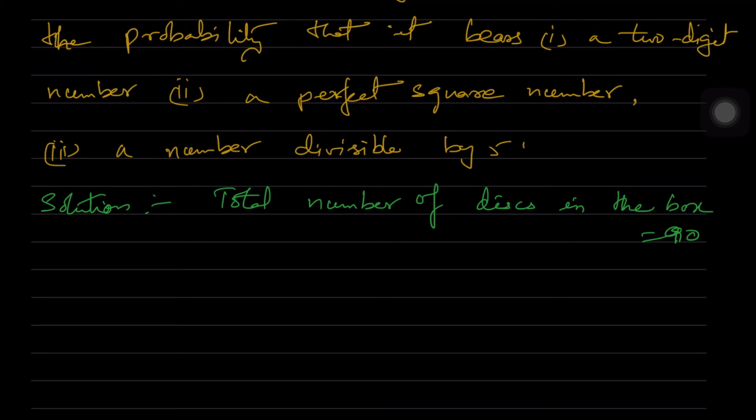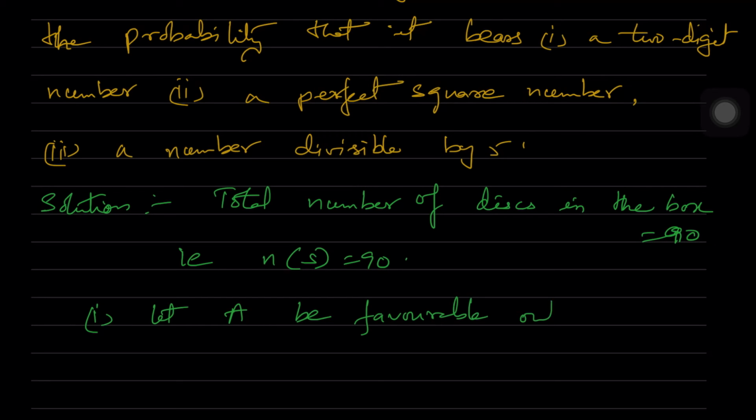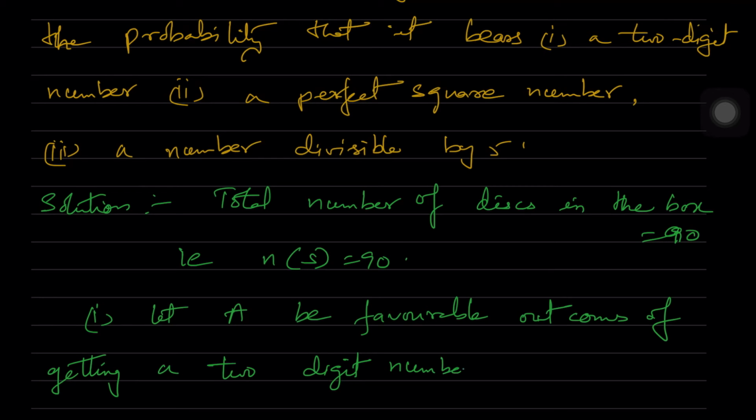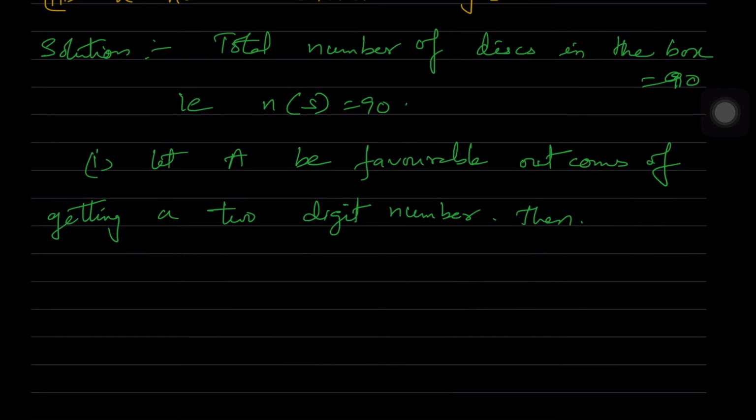N of S is equal to 90. Therefore, we have how many favorable even outcomes of getting a two-digit number here. Let A be the favorable outcomes of getting a two-digit number. Then n of A is equal to 81.